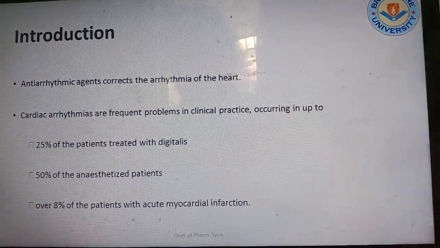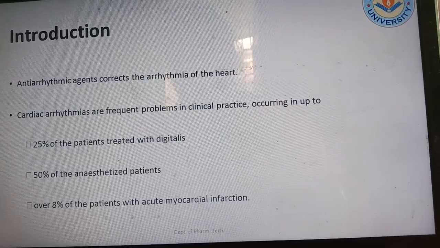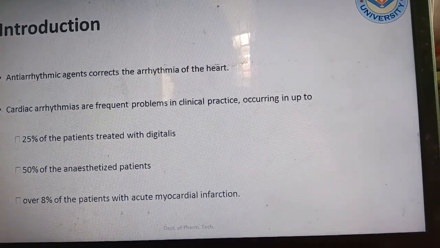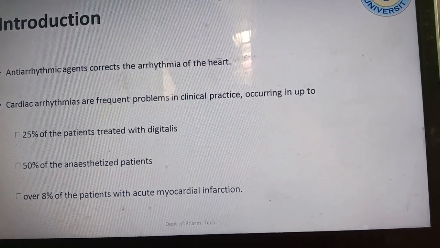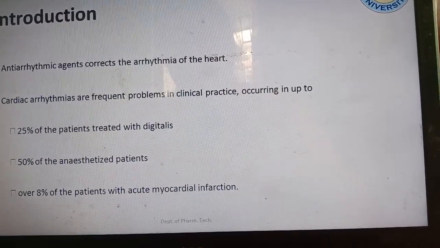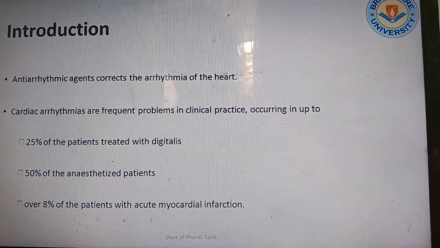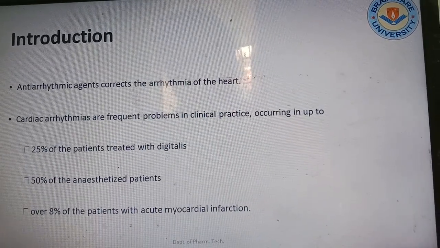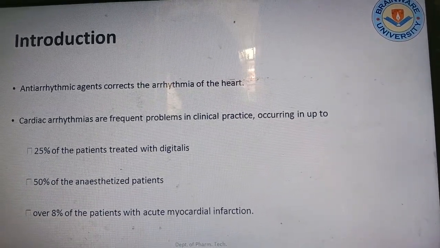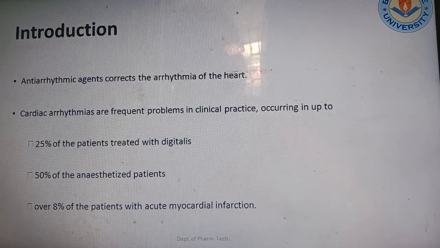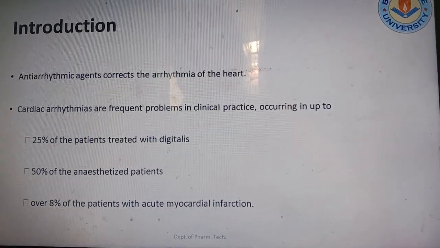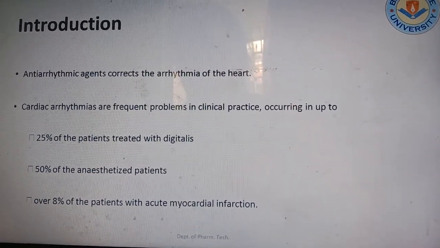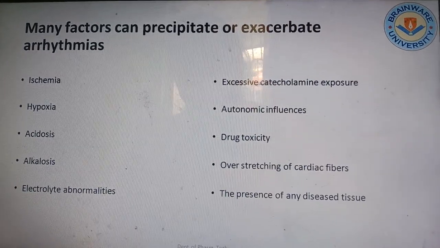Cardiac arrhythmias are frequent problems in clinical practice, occurring in up to 25% of patients treated with digitalis, 50% of anesthetized patients, and over 8% of patients with acute myocardial infarction. So if the patient is treated with digitalis, there may be a problem of arrhythmia, and some anesthetized patients also develop arrhythmia, and 8% with acute myocardial infarction.